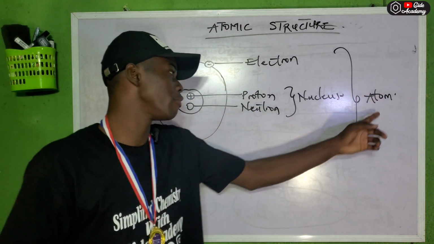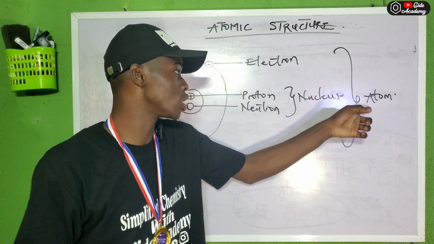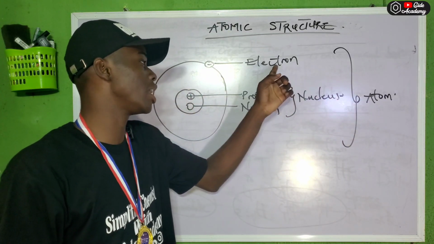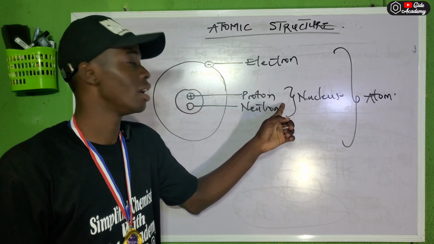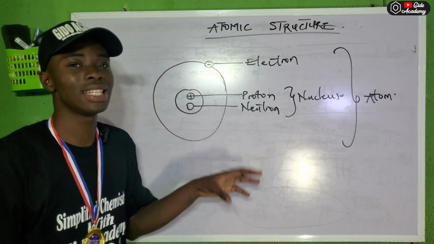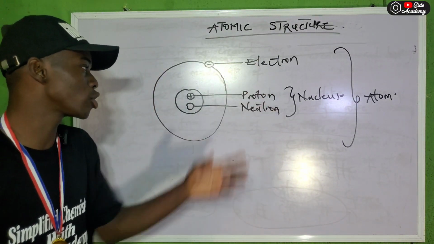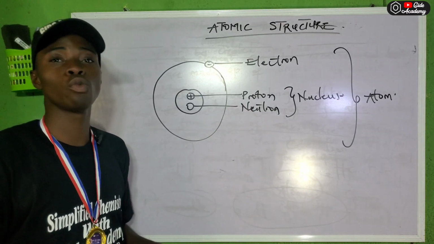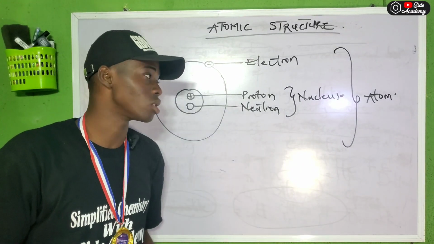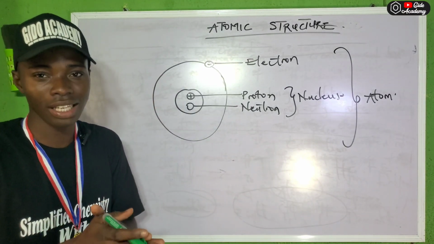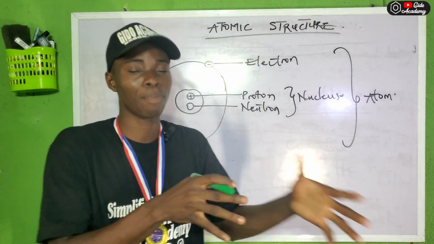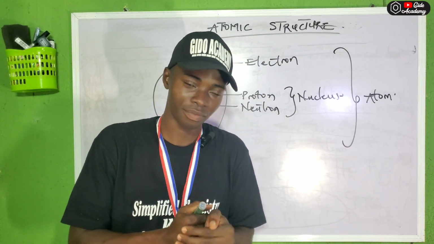The atom is not the smallest indivisible part of an element, because if it was, we wouldn't have the electron, the proton, or the neutron. There are other smaller particles inside. The electron is not even the smallest, the proton is not the smallest, the neutron is not, we have other smaller particles. I'll go deeper with time, but let me bring this in.